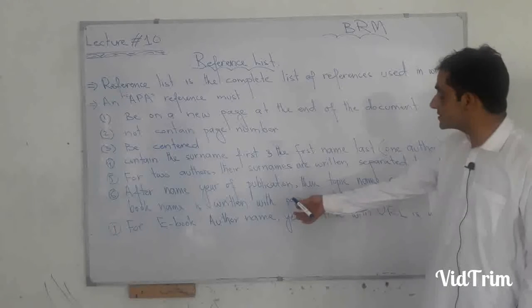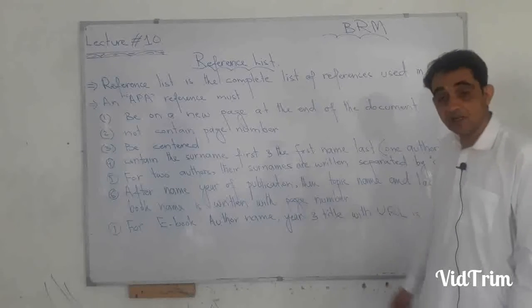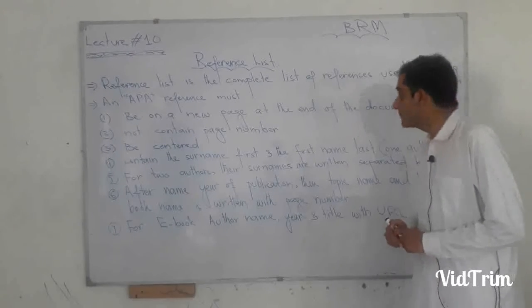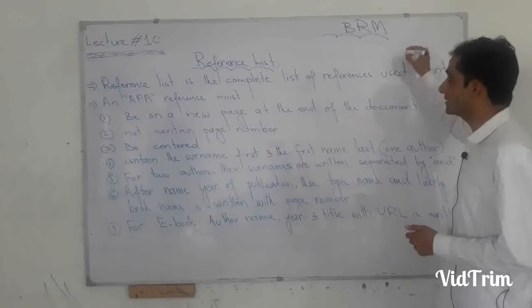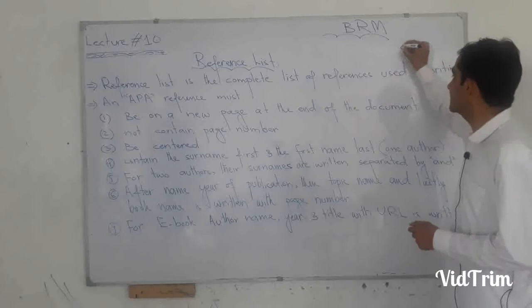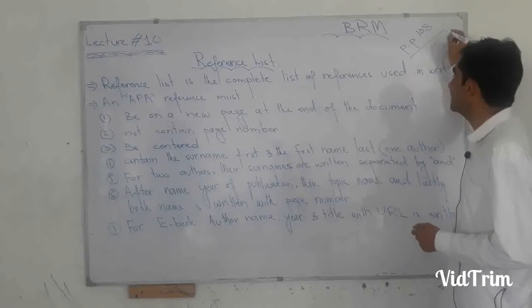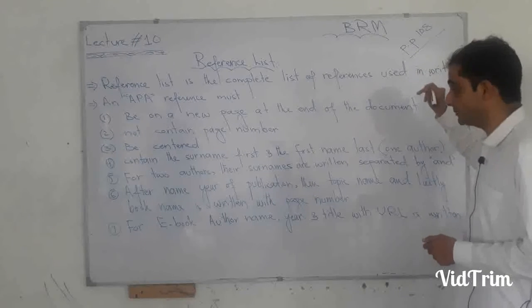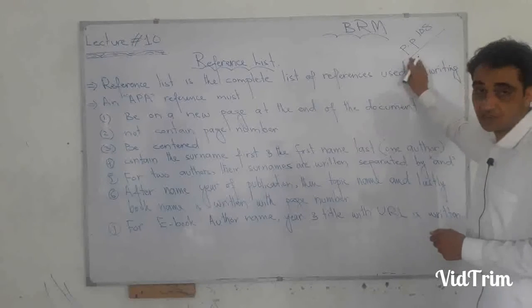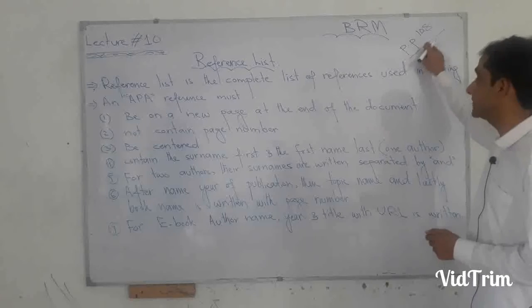And at the last, some people are also writing page number. They are not writing it like a conventional page number. Instead, they are writing PP 108. It means that we have taken this thing from the book of Khalil, from page number 108.